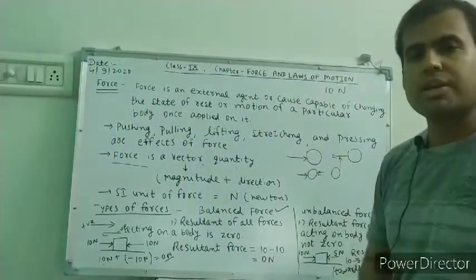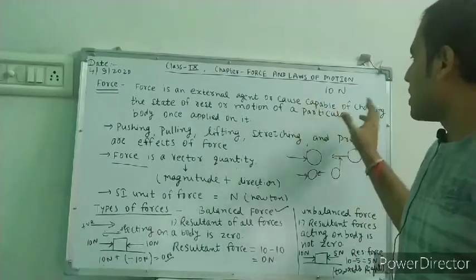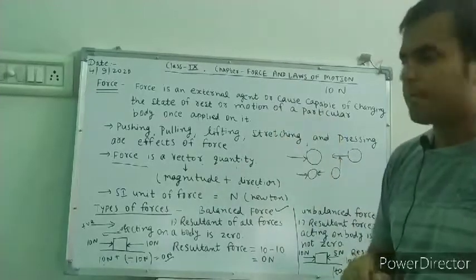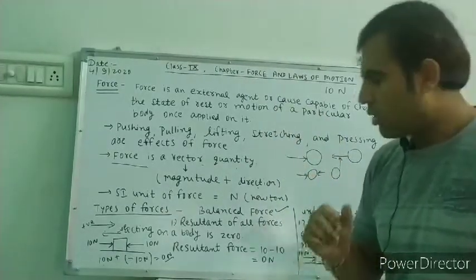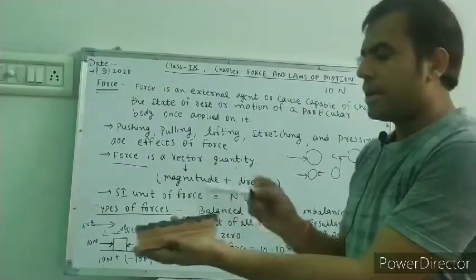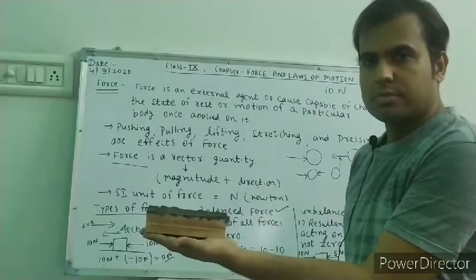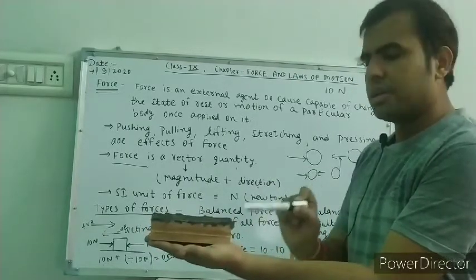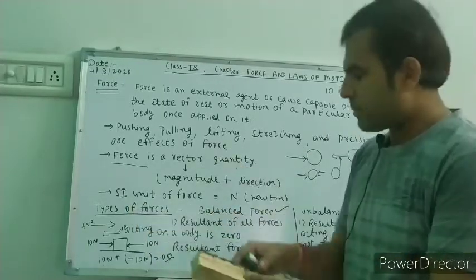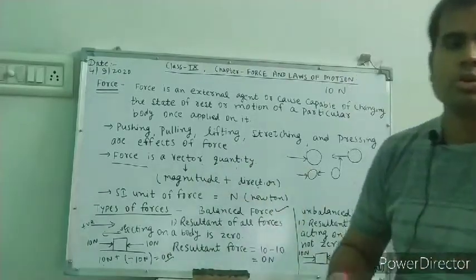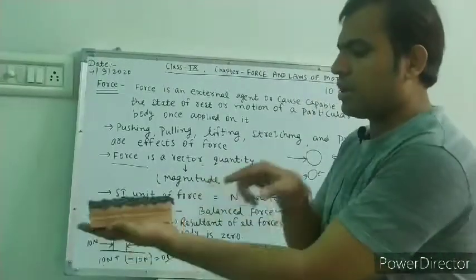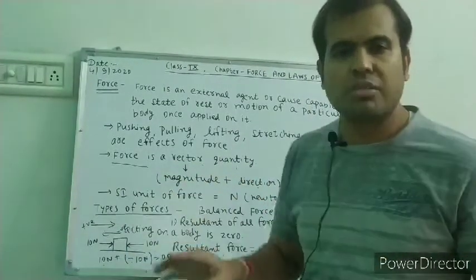So force is an external agent or cause capable of changing the state of rest or motion of a particular body once applied on it. Now I will give a simple example. Suppose this is an object, and if you are not applying any force on this object, it is at rest. After applying a force, it will change its speed or it will move. So without any force in a particular direction, the object will not move.